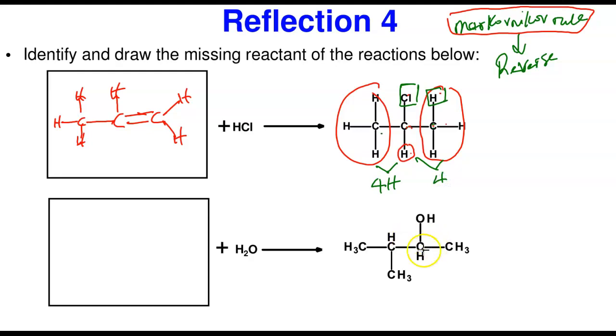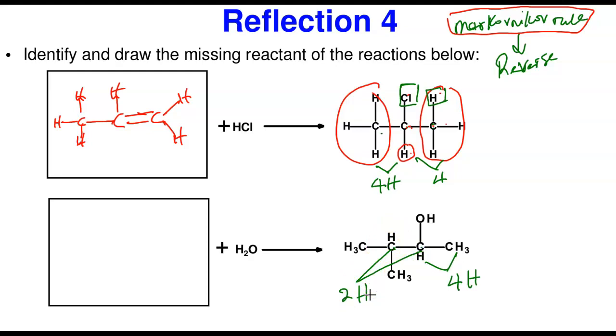Let's count again. If you look at this one, let's see what's going on. Between this and this is addition of a water molecule. So that means we're going to have an alkene to form water. Let's look at what is happening. Between this one and this one, how many hydrogens do we have here? We have 3 plus 1, which is 4 hydrogens. Okay, let's count again. What about between this carbon and this carbon? Oh, we have 2 hydrogens. 1 and 1 is 2 hydrogens.